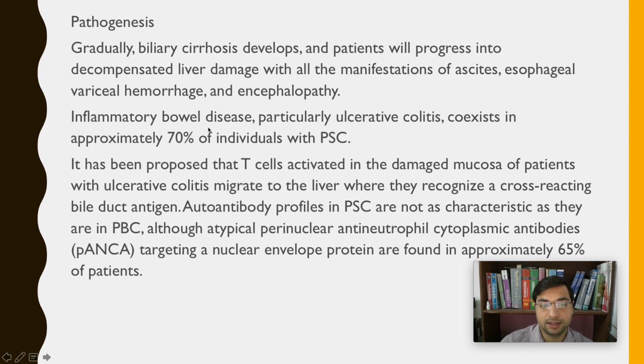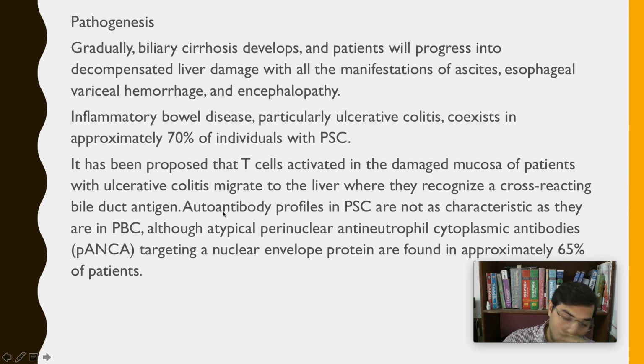Inflammatory bowel disease, IBD, is also an autoimmune disease. Ulcerative colitis is an inflammatory bowel disease. Inflammatory bowel disease contains two diseases, ulcerative colitis and Crohn's disease. So if somebody is suffering from ulcerative colitis, then he might suffer from PSC, primary sclerosing cholangitis, as well. So 70% of the individuals with PSC might have ulcerative colitis and vice versa, right?